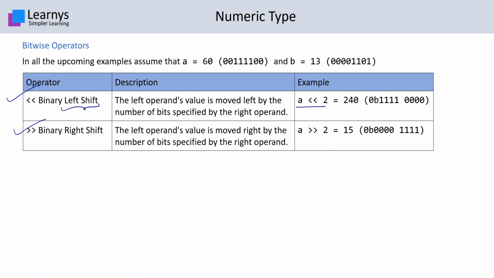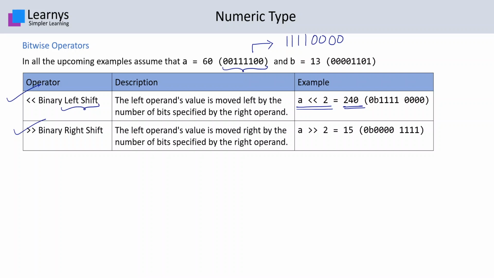That means if we write A left shift 2, then all these bits will be shifted 2 places to the left. And the rightmost 2 empty spaces will be filled with 0. That means this will be converted to 1, 1, 1, 1, 0, 0, 0, 0, which is the value 240.